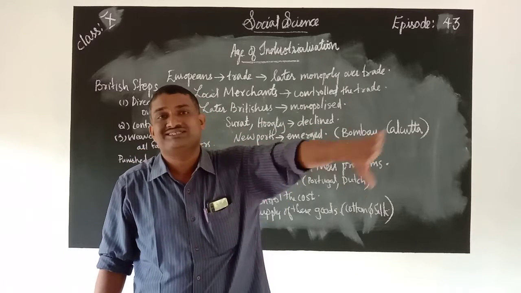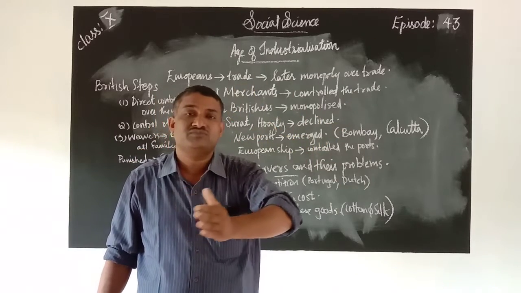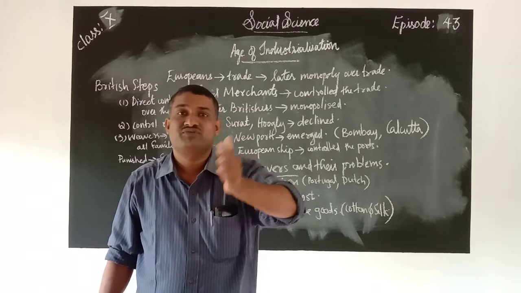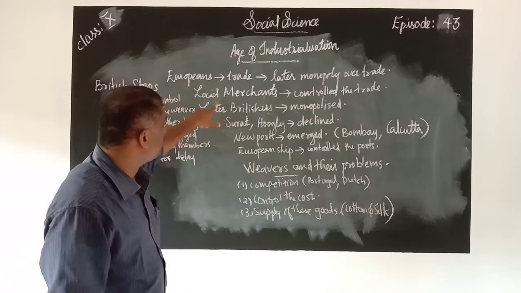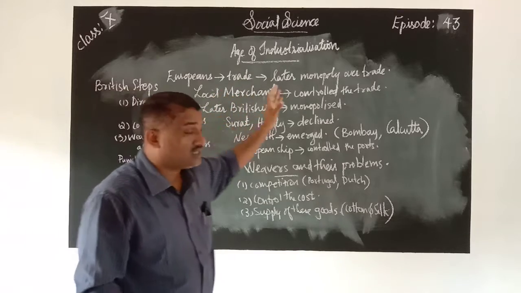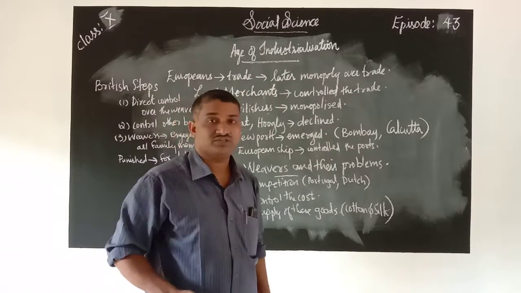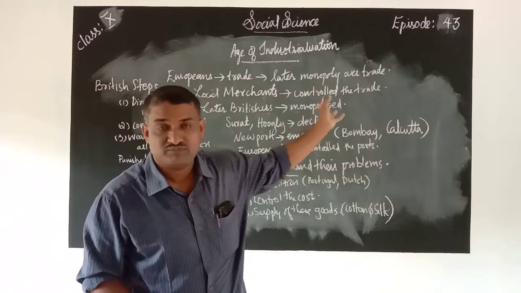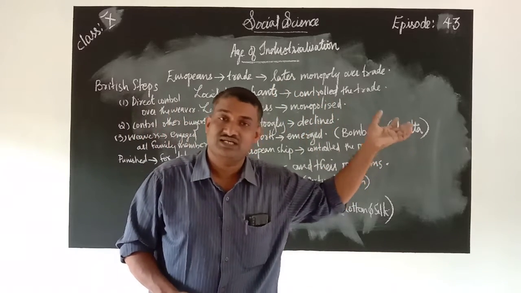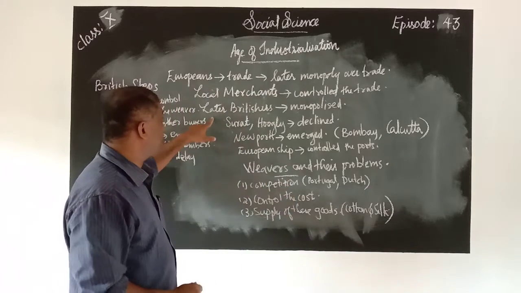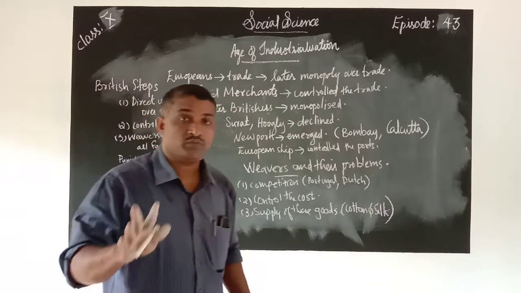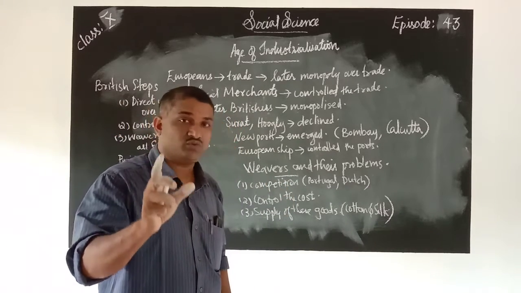The Britishers decided to remove them from that power or influence in the trade. Next, later the Britishers monopolized by their mercantile policy and other policies.